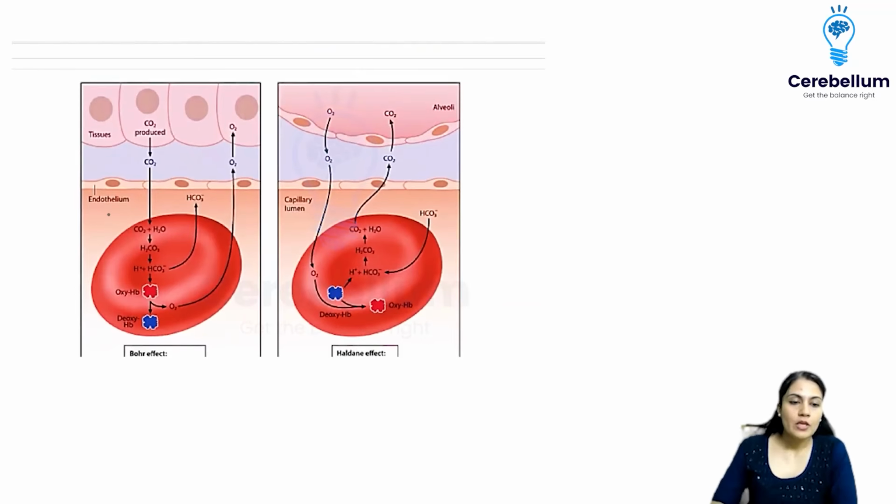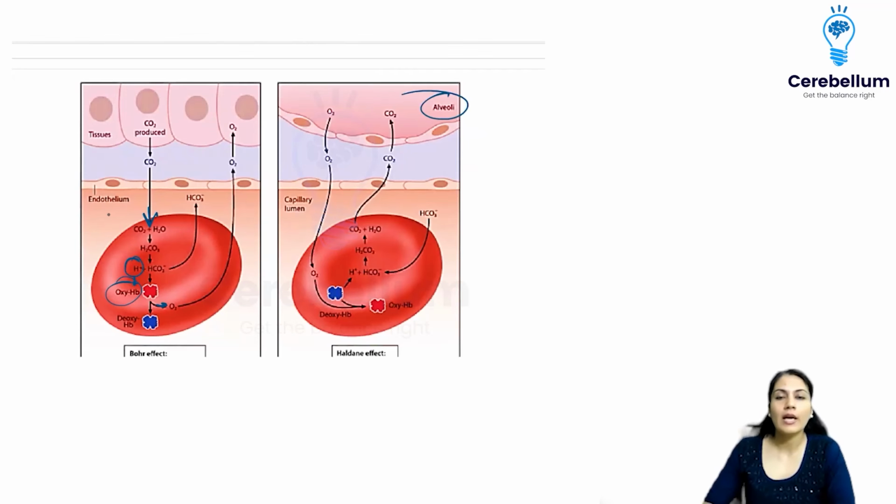See what happens. CO2 which will be produced goes into the RBC and will be bound to the hemoglobin, right? So from the oxyhemoglobin, the oxygen will be released, and this H plus ion will bind to the hemoglobin at the level of the tissues, right? The tissues are releasing this carbon dioxide, right? And the oxygen will be released. This is going to occur in the tissues, but in the lungs, what is going to happen?